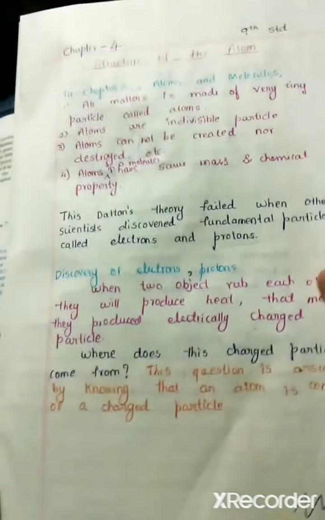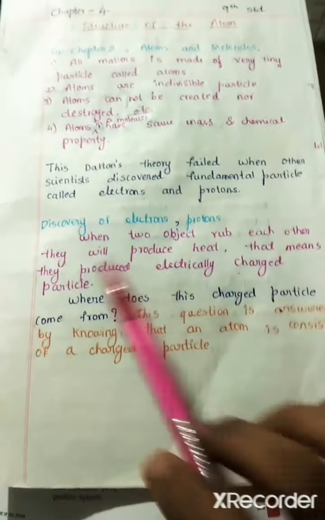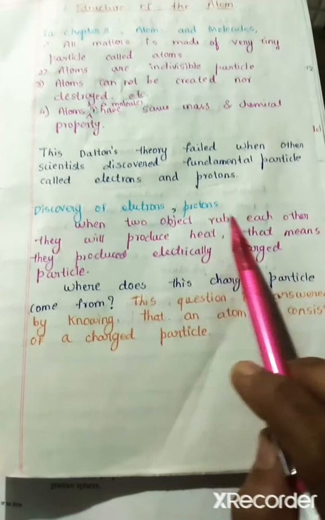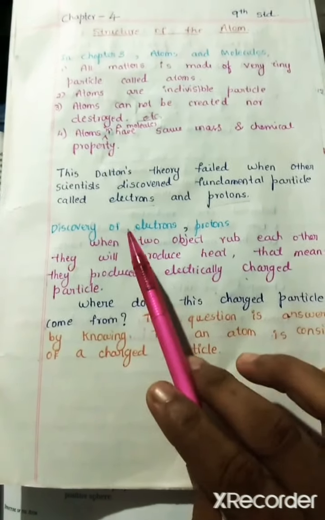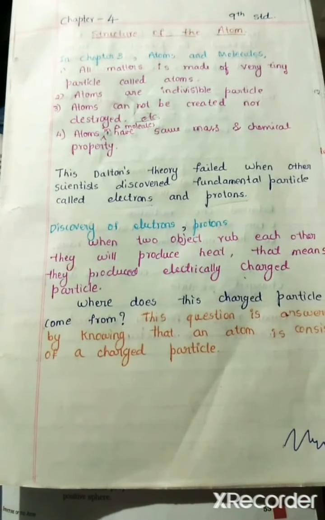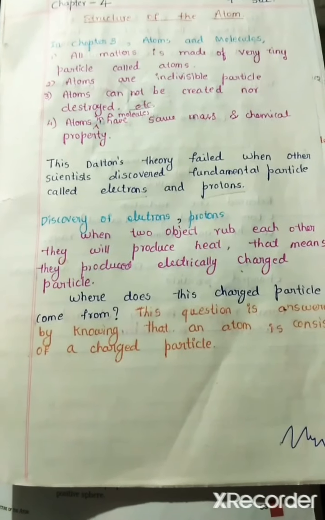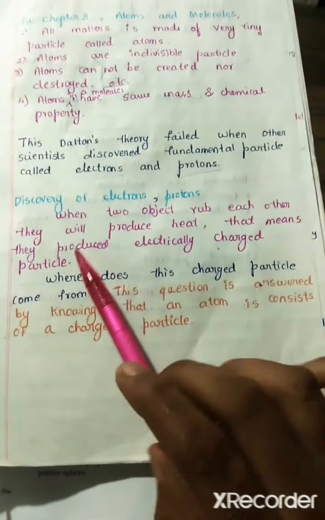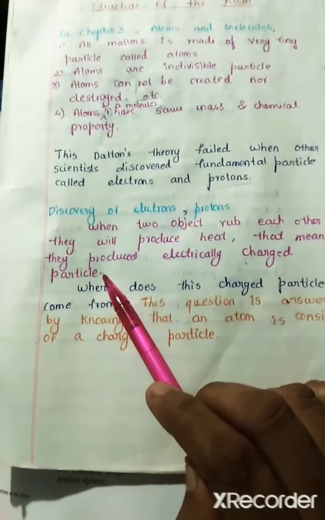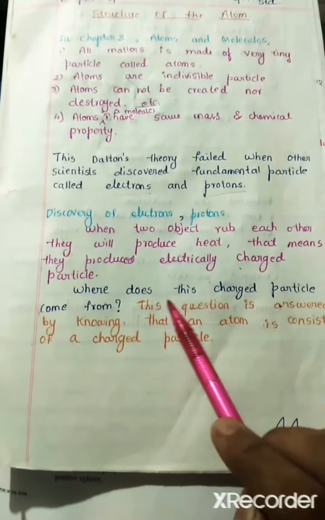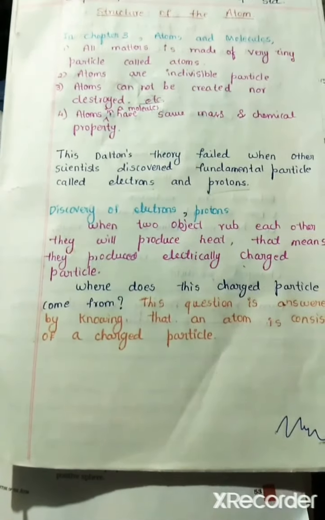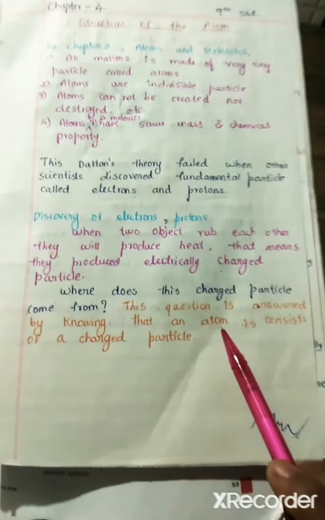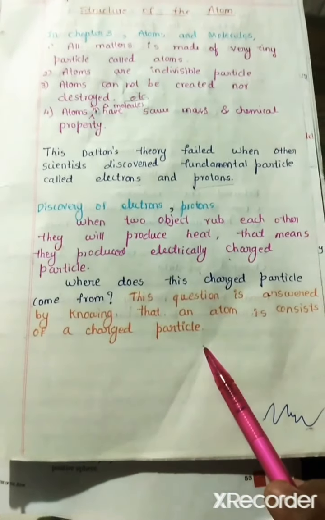Okay, then let's study what is an electron and what is a proton. Discovery of electrons and protons. When you rub two objects, like two stones, against each other, they produce heat. That means they produce electrically charged particles. The next question is, where do these charged particles come from? This question is answered by knowing that an atom consists of charged particles.